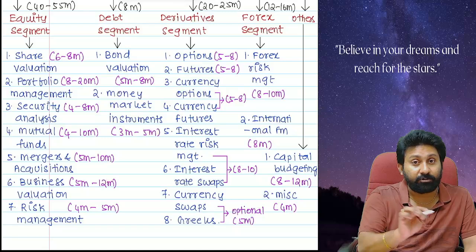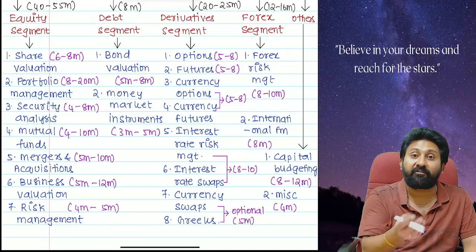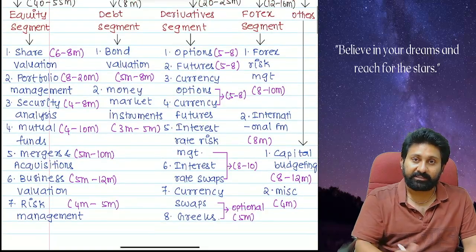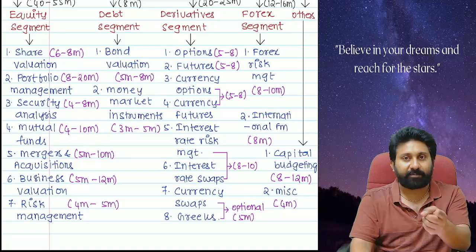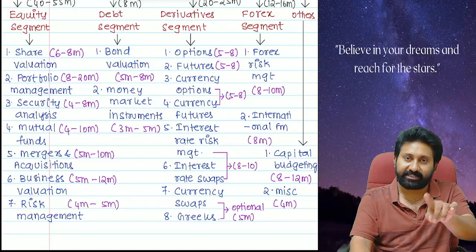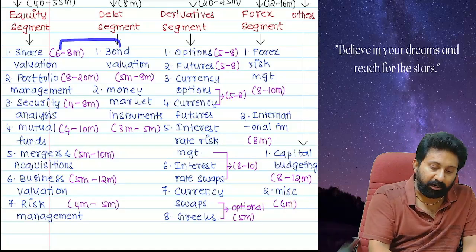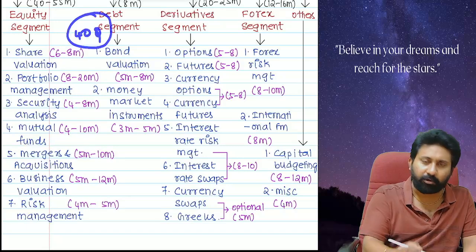In the institute study material, share valuation and bond valuation form part of one chapter called security valuation. Securities include shares and bonds. That's why they are included in one chapter as per the ICAI material. Put together, they gave somewhere around 40 questions in our textbook.